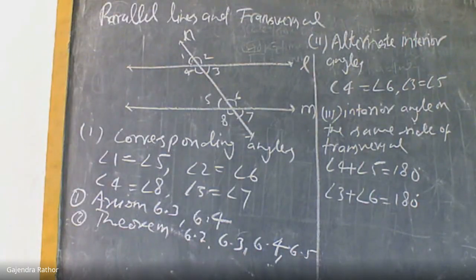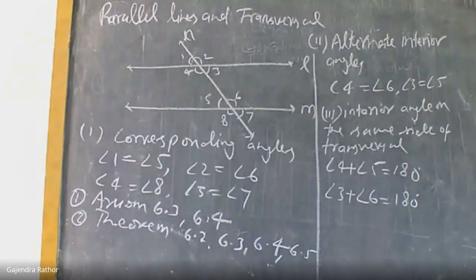You may have a little doubt: sir, why so many axioms and theorems, what is the use of these? But nobody asked. Listen, the use of these theorems and axioms is in solving the numerical questions which we will discuss in the next exercise. There we will use these theorems, properties and axioms. If angles are given, then lines are parallel; if lines are parallel, then angles are equal.